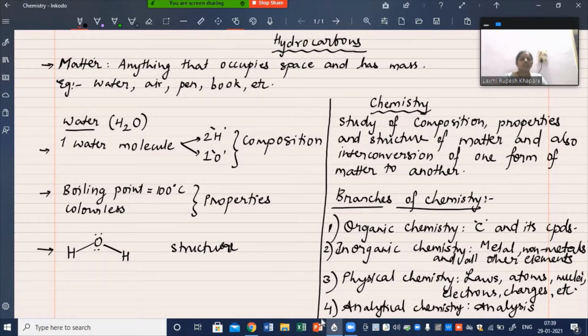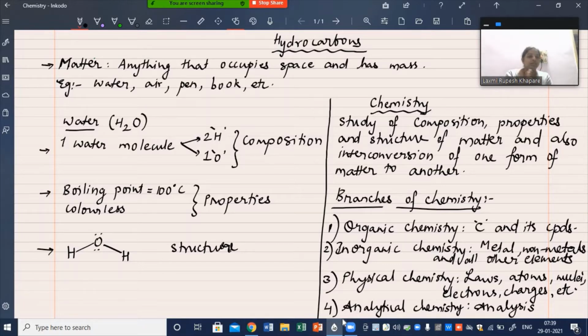So this is a basic introduction to chemistry, wherein we have arrived very close to hydrocarbons. We have stepped into organic chemistry with this introduction. In the next slide, we will focus more on organic chemistry, but the other 3 branches are also equally important.